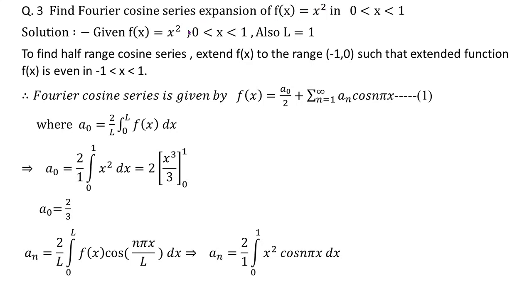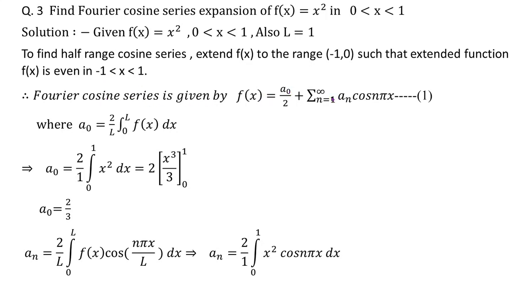So here, as I told you, no need to check. Once the question is find Fourier cosine series or Fourier sine series or half range series, right? So as per the requirement, you will have to assume the given function as even or odd, right, after extension. So we will extend this function to the interval minus 1 to 0, such that the extended function is even in the interval minus 1 to 1. So let's find the cosine series.